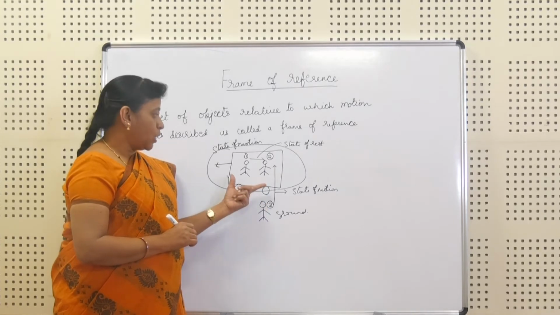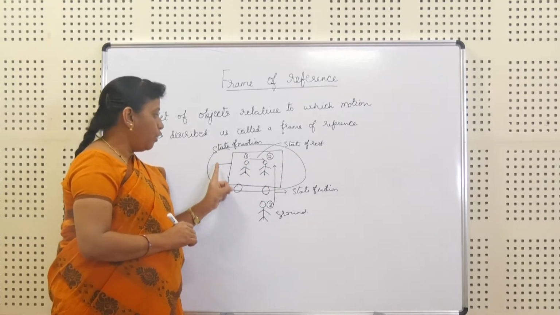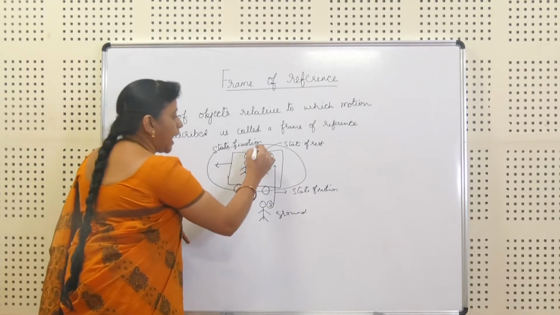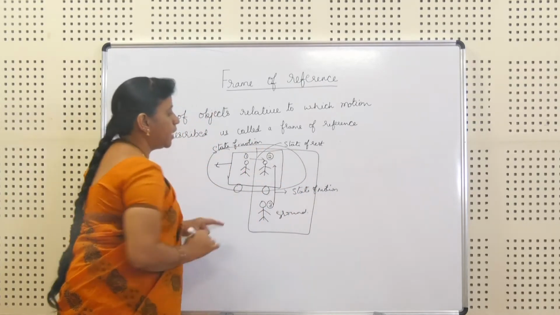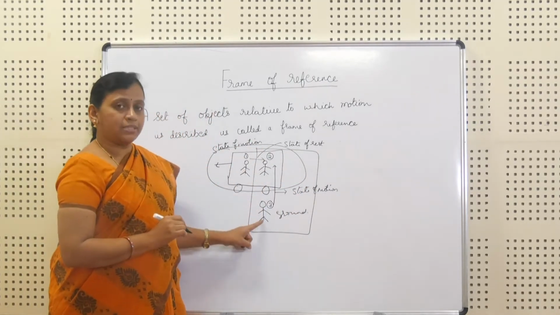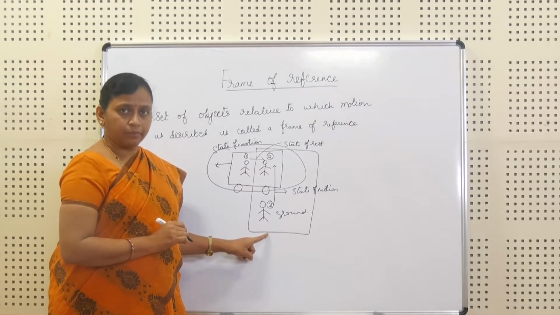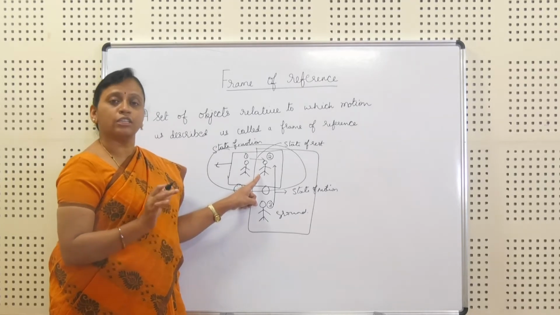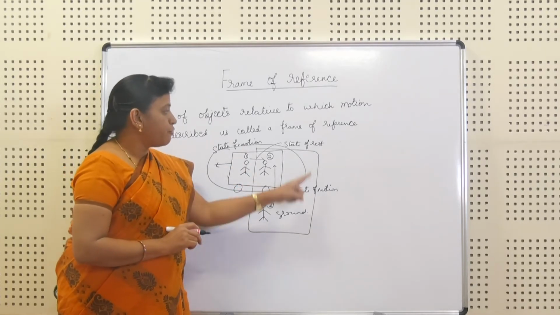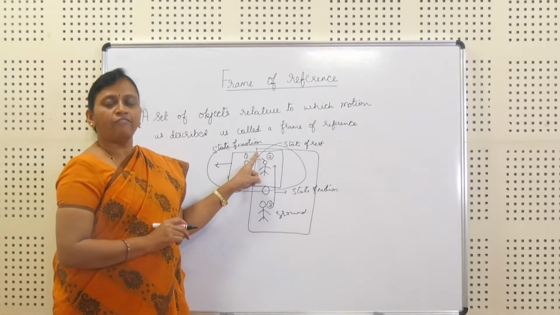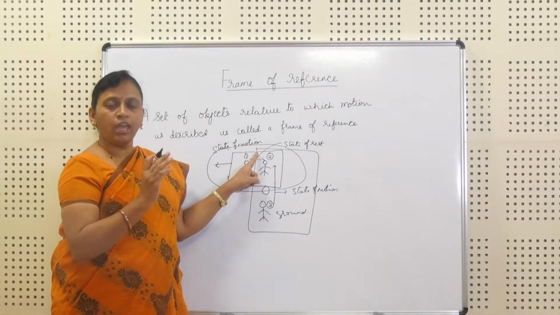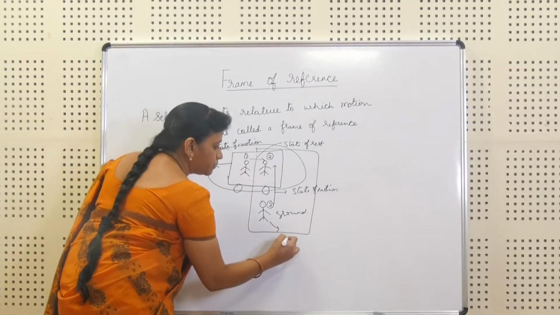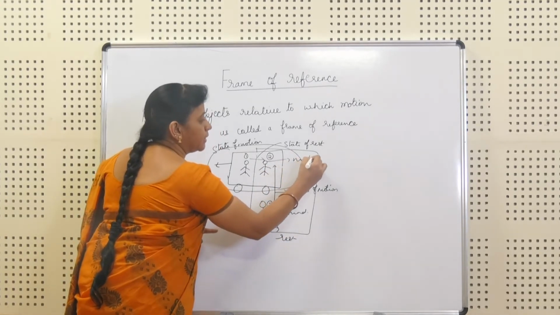That is correct because we are considering this full system as one frame. Similarly, I take one more frame in which only person 2 and person 3 are there. According to person 3, person 2 is under motion. That is also correct, and I have framed a frame in which one person is moving and one person is standing on the ground at rest. He is at rest, he is moving.